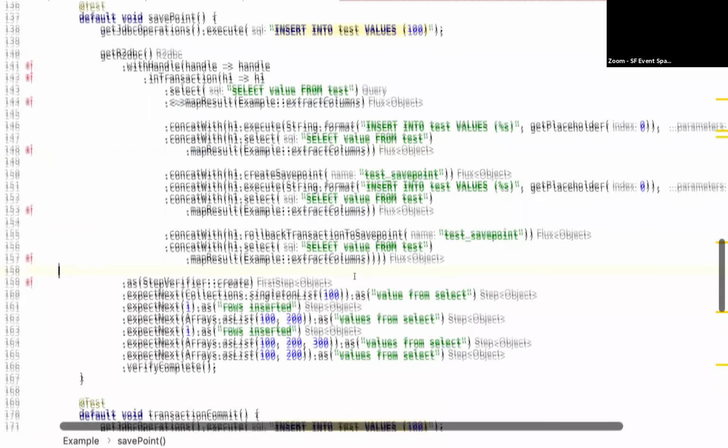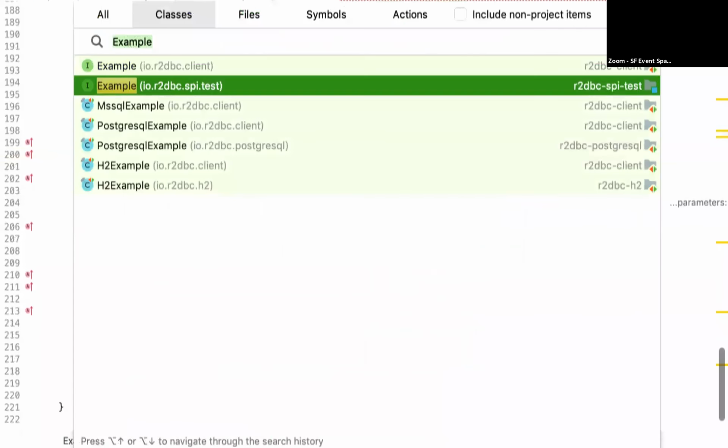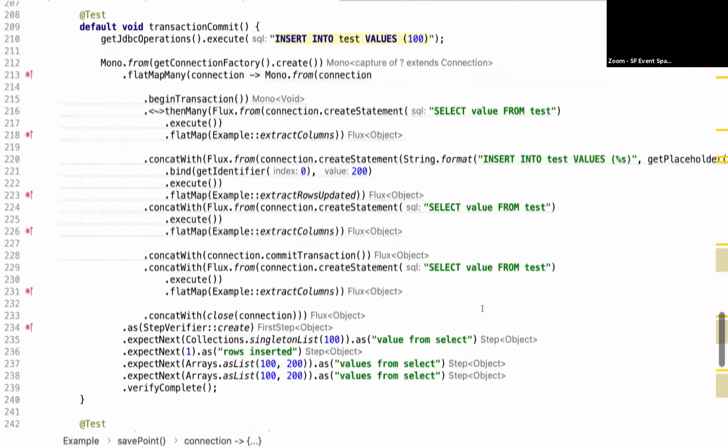And then sort of all the transaction commits. I'll go back to, I think as much as you don't really want to ever write this code, the more interesting code for me is always what it looks like to use the SPI, because it exposes a little bit more exactly what you're doing there. But again, it's complex. We expect something a little bit simpler to build on top of it.